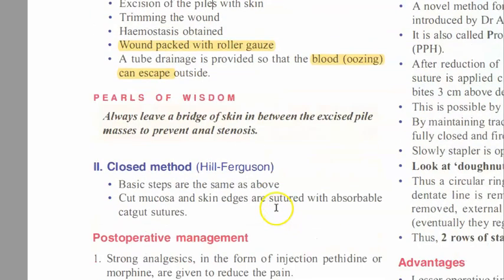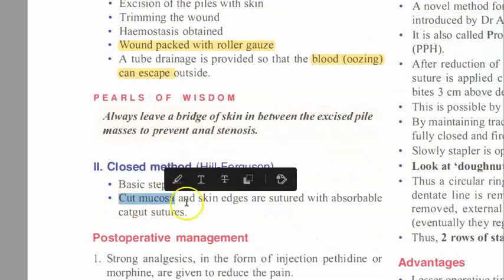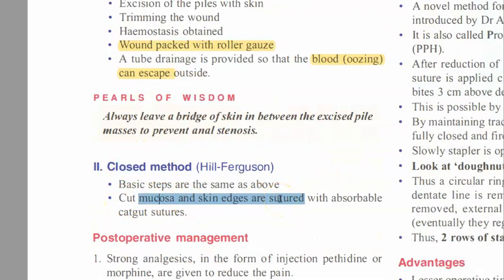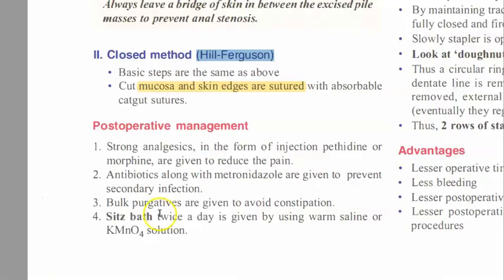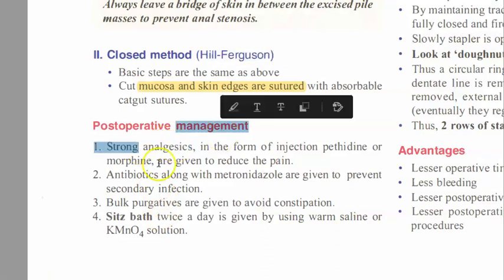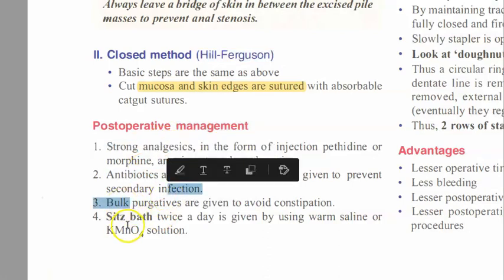Fine. Now coming to the closed one. Closed one is basically the skin edges are sutured. So you're suturing it at the end of the closed method. This is Ferguson, closed method. So these people will have to do a lot of things even after the operation. What are they telling here? They will get analgesics, antibiotics, purgatives, sitz bath.